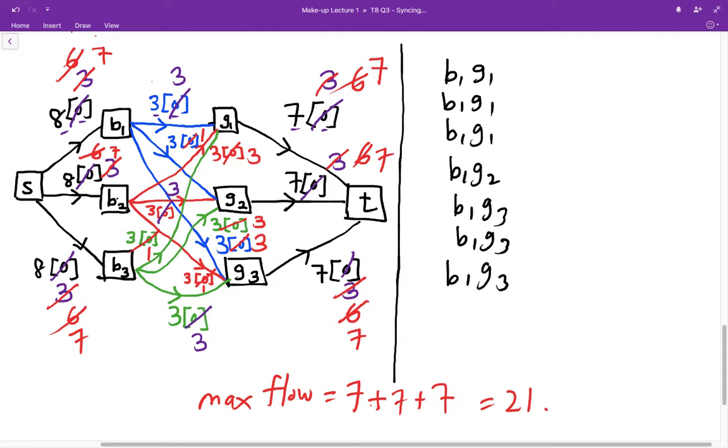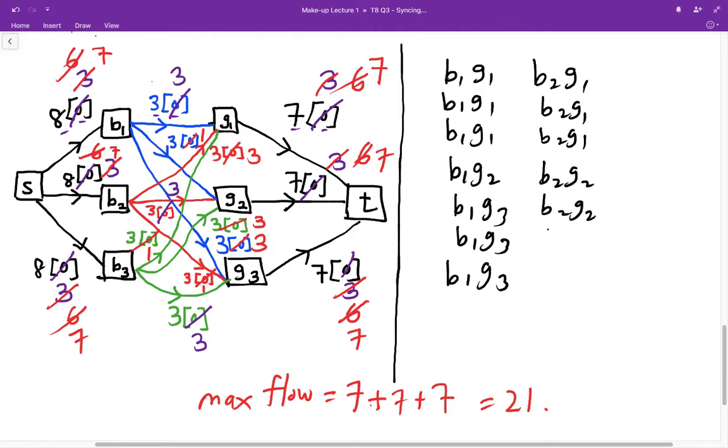Okay, for example, for B2, it is paired with G1 3 times. And then for B2 and G2, we have also 3 unit flow.